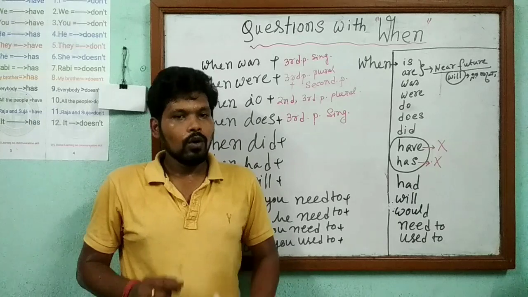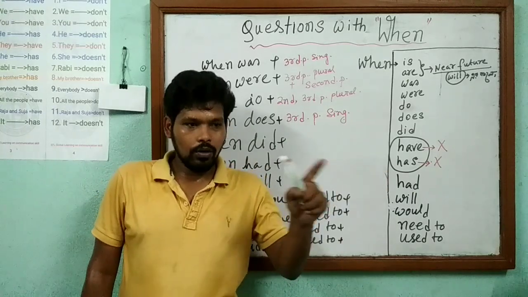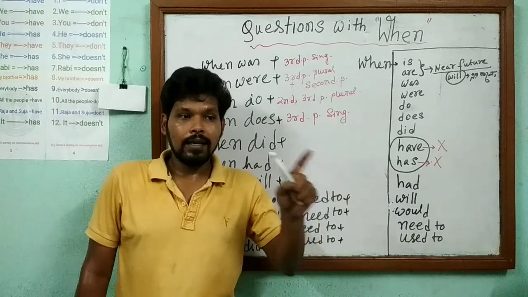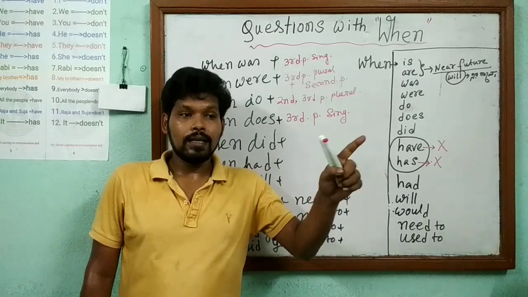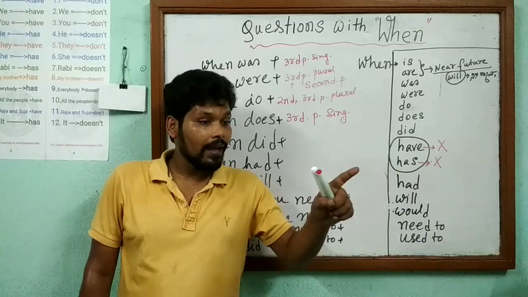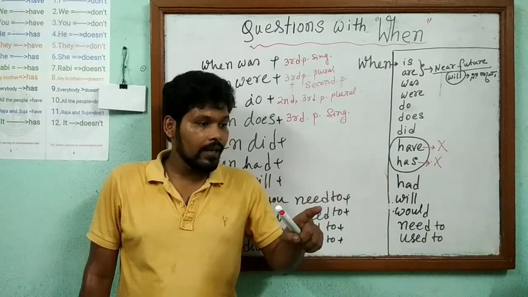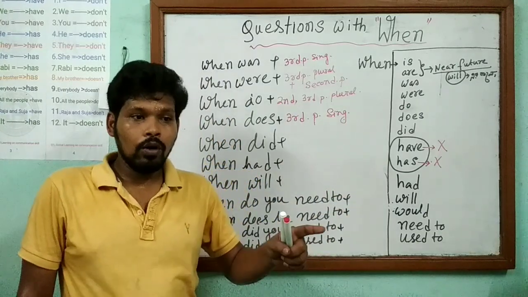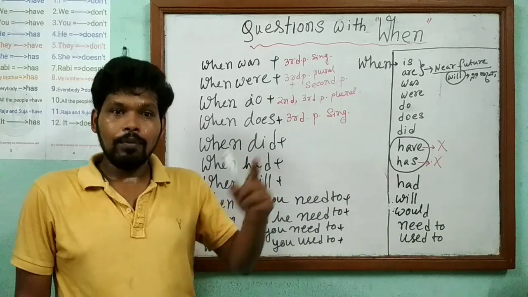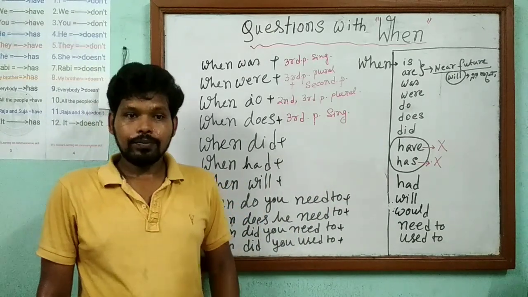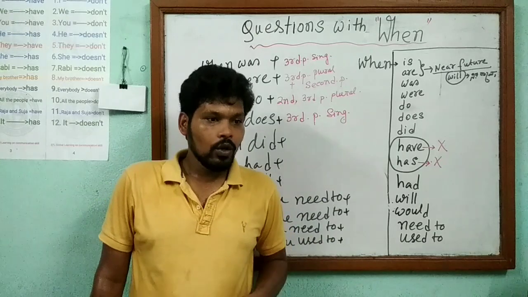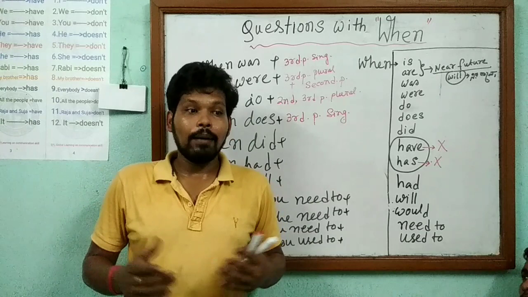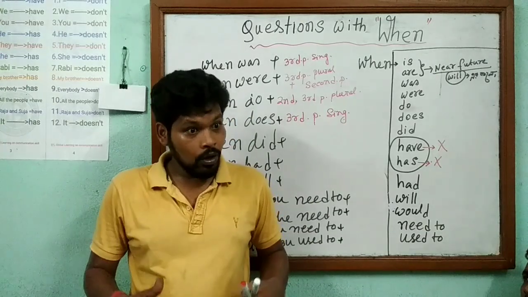When does he go? He goes. When does he come? He comes. When does he take? He takes. When does he read? He reads. When does he play? He plays. When does he sleep? He sleeps. When does Swarnavo read? Swarnavo reads. When does Swarnavo write? Swarnavo writes. When does Swarnavo play? Swarnavo plays. When does Lavanya read? Lavanya reads.